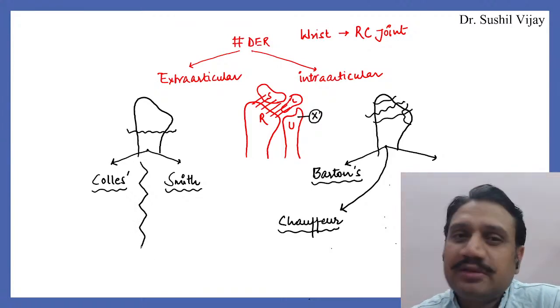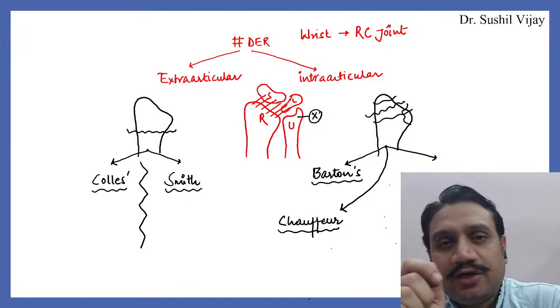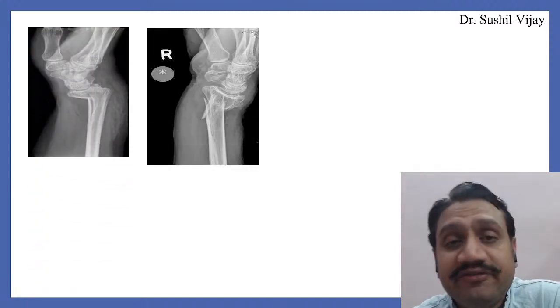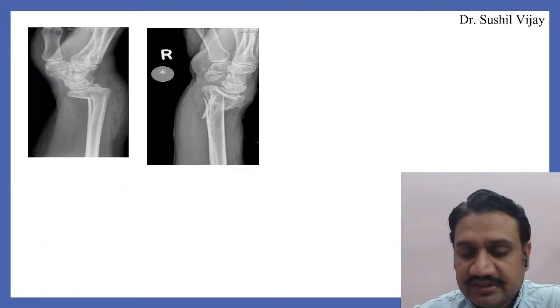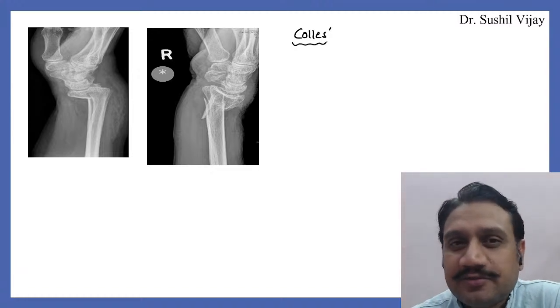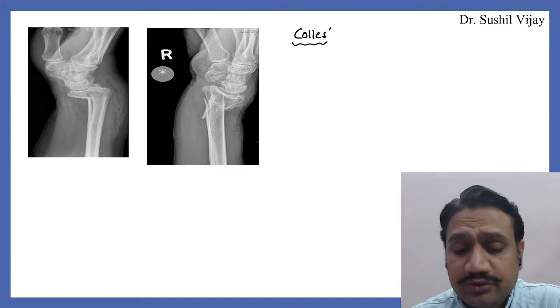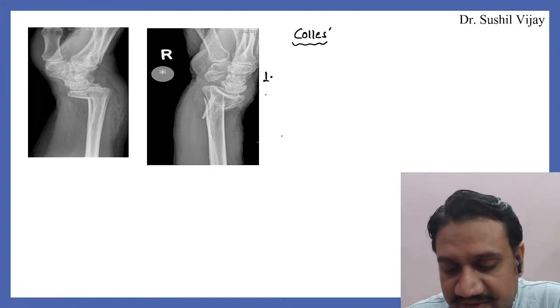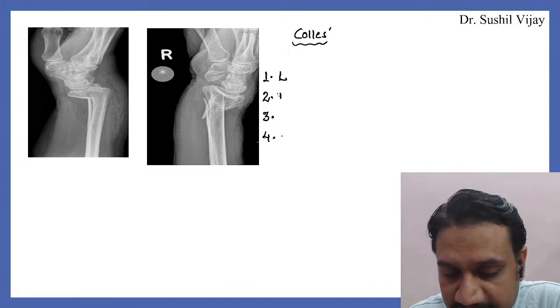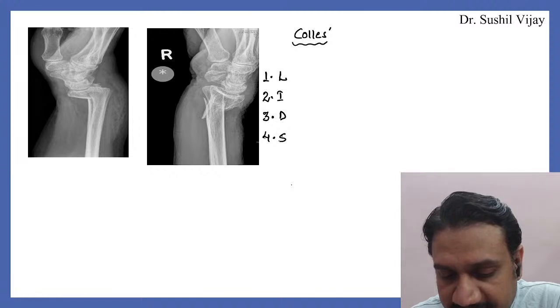Colles and Smith, what is the basic difference? They are two people who worked in the same university. When you look at the two fractures, how do they differ? Colles has typical displacements related to it. How many displacements are there in Colles? You can have six displacements in Colles, which can be easily learnt by the simple mnemonic LIDS: L, I, D, and S.